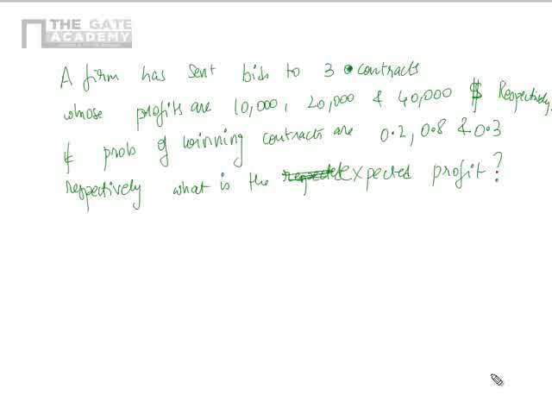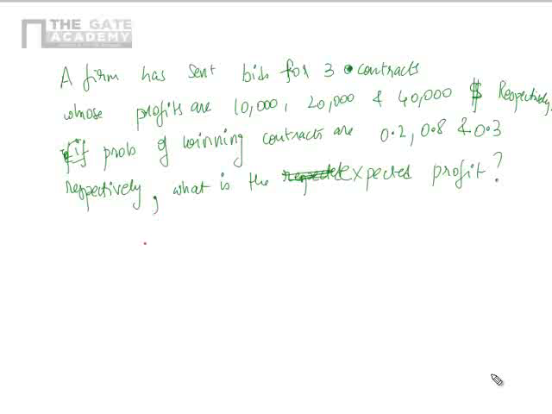So this one is a totally different problem. A firm has sent bids for 3 contracts whose profits are $10,000, $20,000 and $40,000 respectively. If the probabilities of winning the contracts are 0.2, 0.8 and 0.3 respectively, what is the expected profit?